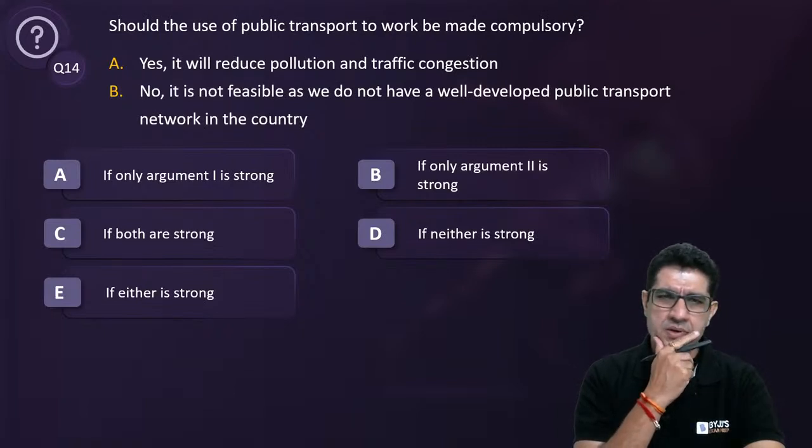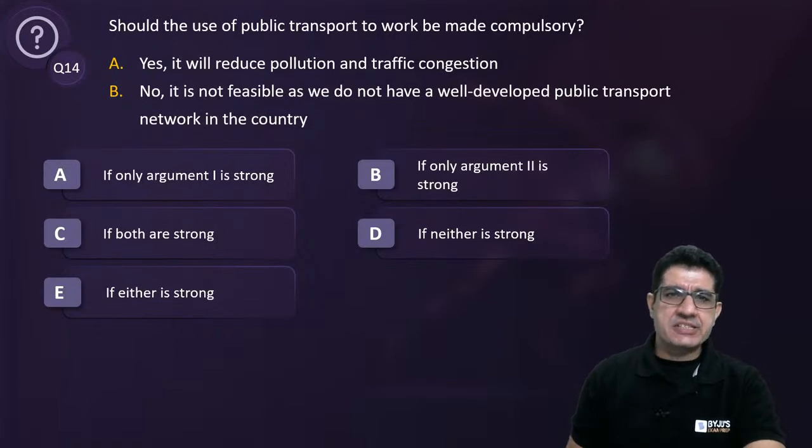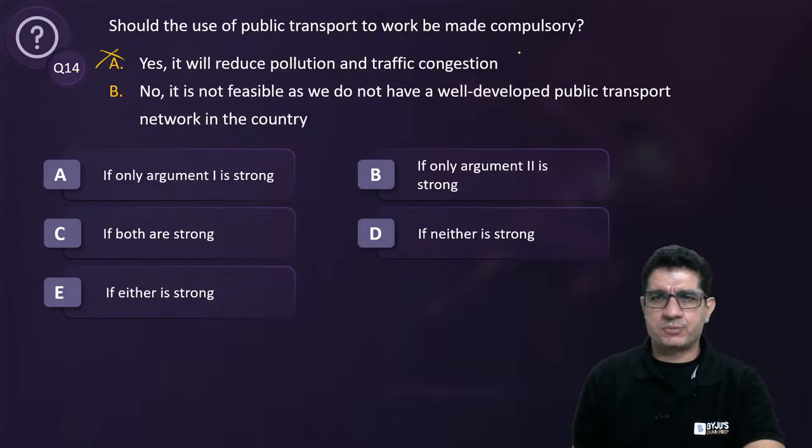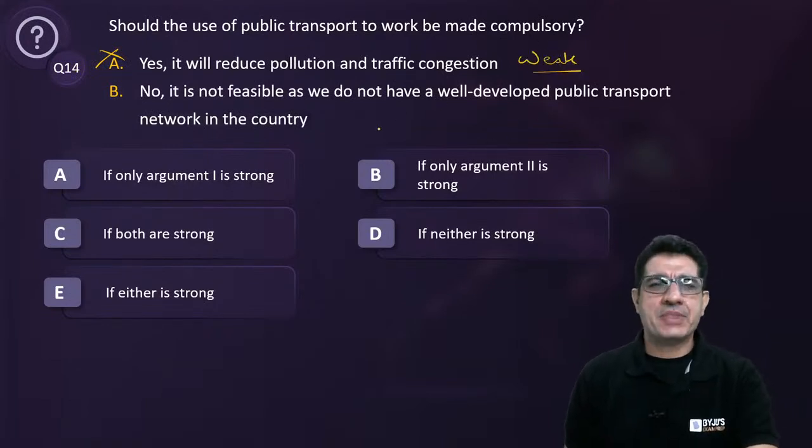Okay. So all the answers that I have received so far have stated that A is not strong. It's weak. So I agree with you. This is definitely weak. I'll tell you why.